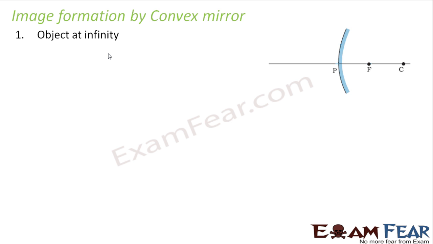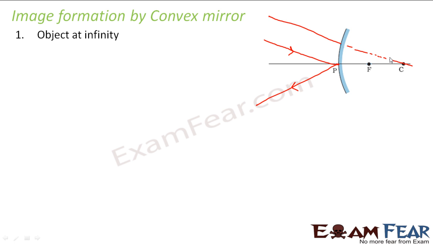So in case of a convex mirror, what will happen if the object is at infinity? That means parallel rays will be coming. Let us suppose we have one ray which falls obliquely on the pole, so it will get reflected obliquely. Let us suppose there is another ray which appears to pass through the center of curvature. So what will happen after reflection? It will retrace the same path. It will go back along the same path.